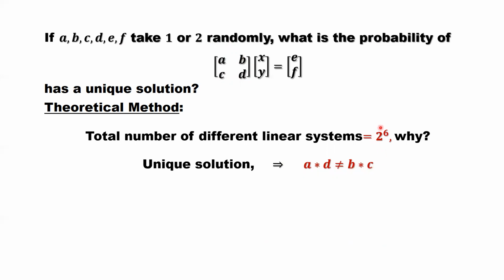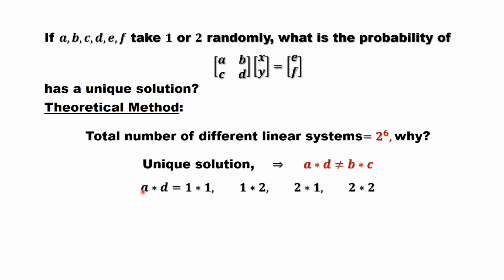Totally, we have 2 to the power 6 situations. So we need to count the total number of cases where A times D does not equal B times C. We consider A times D first. How many possible combinations are there? Because all parameters only take 1 or 2 randomly.